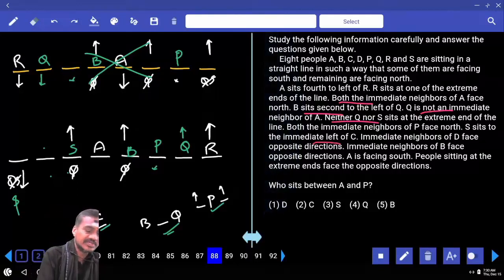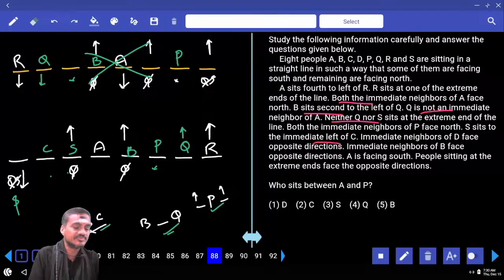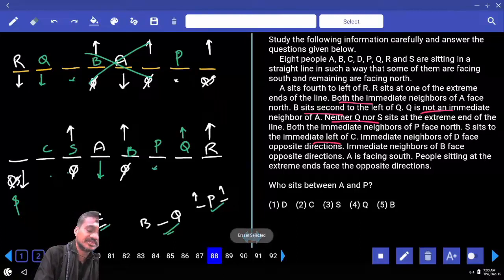C. Now tell me, where should C be? Then C must be facing towards south. Isn't it? And immediate neighbors of D face opposite directions. Where should D be? Immediate neighbors of D face opposite directions, and A is facing south.